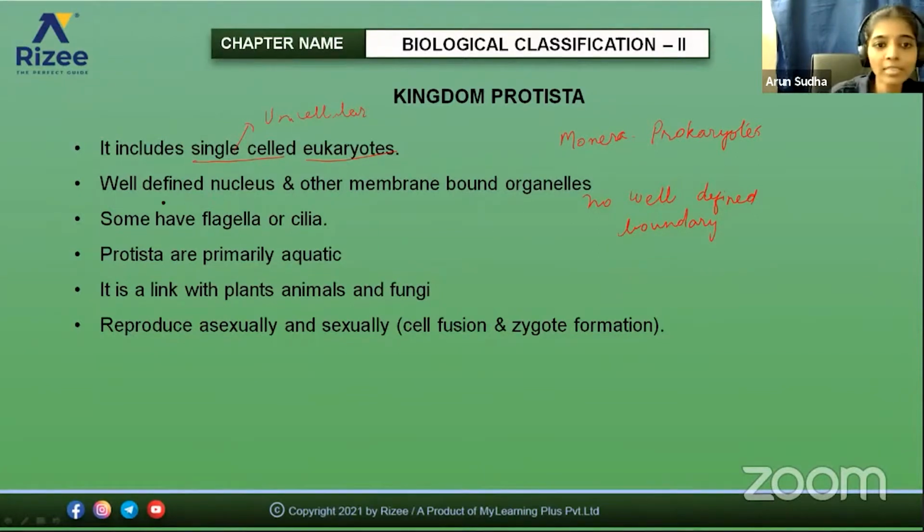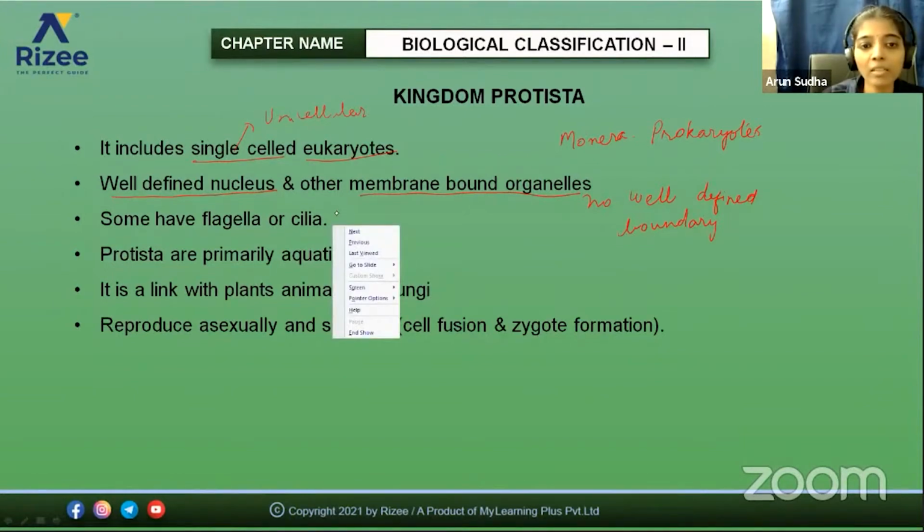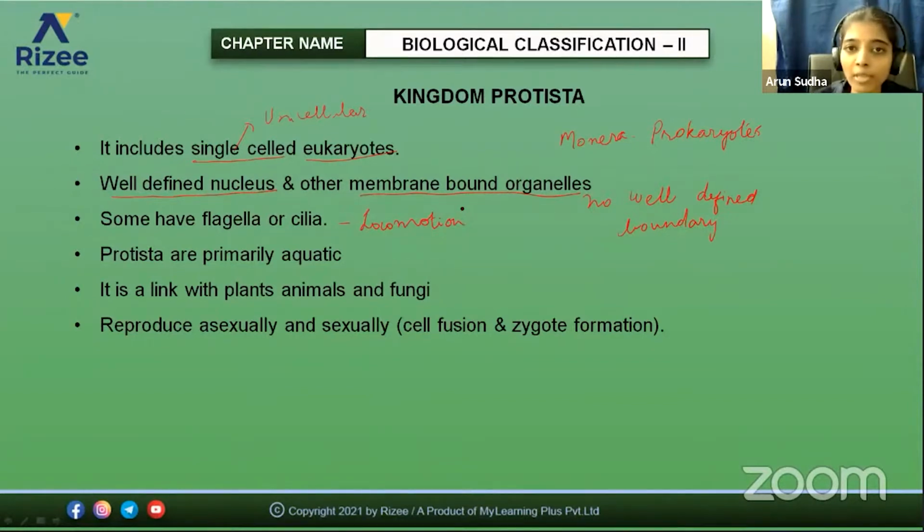Eukaryotes, in the sense that they have a well-defined nucleus and membrane-bound organelles. So they differ from Monera in that they have a well-defined nucleus and membrane-bound organelles. Another feature that differs from Monera, which mainly includes bacteria, is that here it includes organisms which have cilia or flagella. What is the purpose of cilia and flagella? For locomotion. So they are motile. Not all the organisms are motile, but some have flagella or cilia for locomotion.